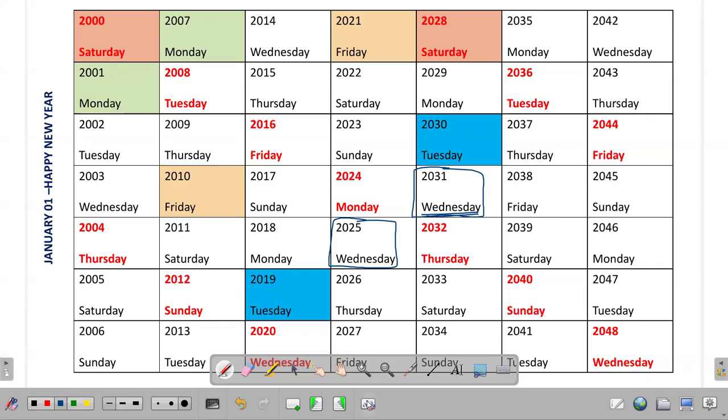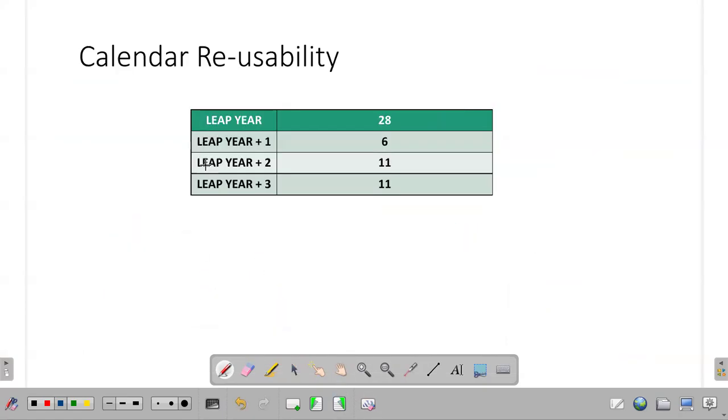Using this kind of logic, if the year is in the format leap year plus 2, or leap year plus 3, it can be used again after 11 years. For example, let us consider the 2023 calendar. You know 2023 is 2020 plus 3. It is in the leap year plus 3 format. So the 2023 calendar can be used again after 11 years. We can reuse it in 2034. Let us verify this.